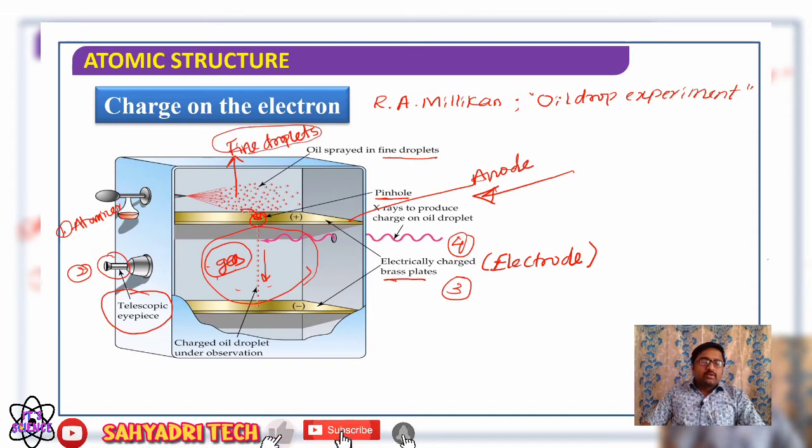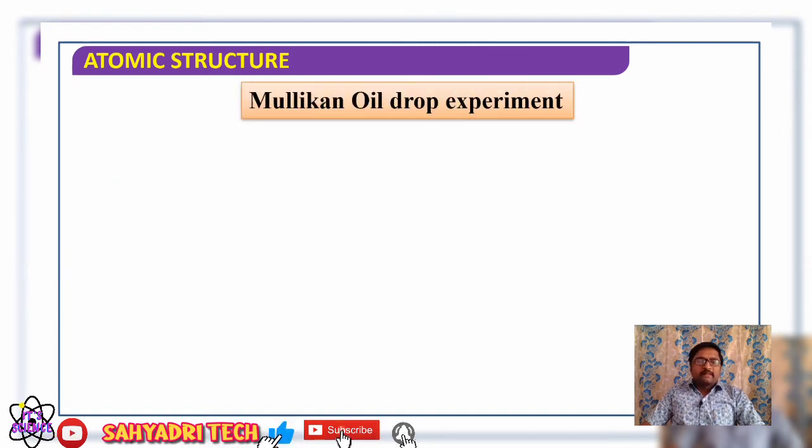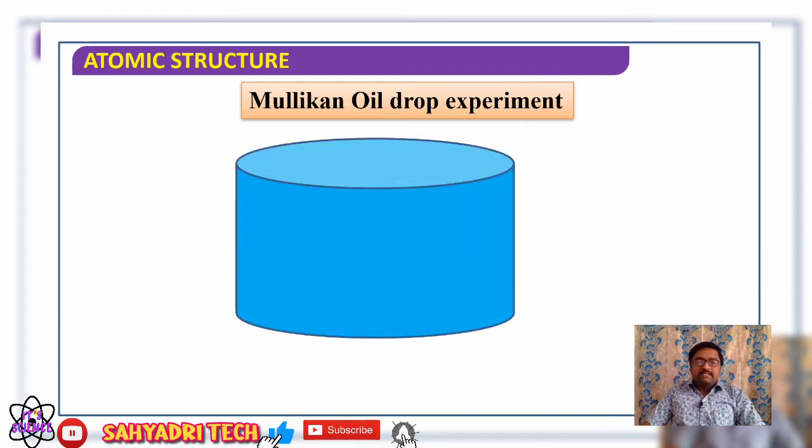Those droplets are allowed to pass through a pinhole present at the upper electrode, and an X-ray is passed through gas between the electrodes, and downward movement of droplets is observed with the help of a telescope. Okay, yes, we can further analyze with the help of one more diagram. Say here, if we consider Millikan's oil drop experiment, what is there?